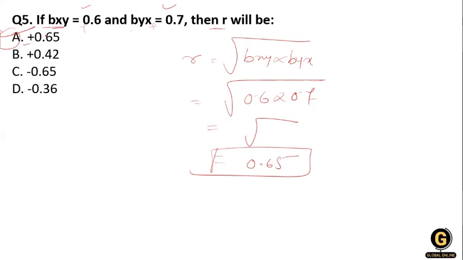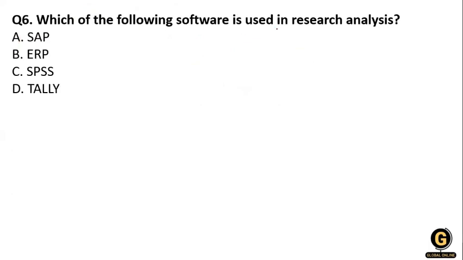Now the next question. Which of the following software is used in research analysis? You know the options: option A, SAP; option B, ERP; option C, SPSS; or D, Tally. So here are the options. The right answer is